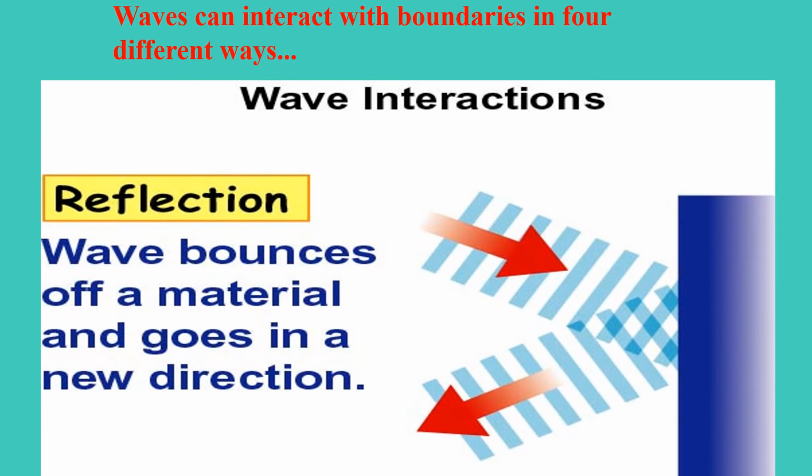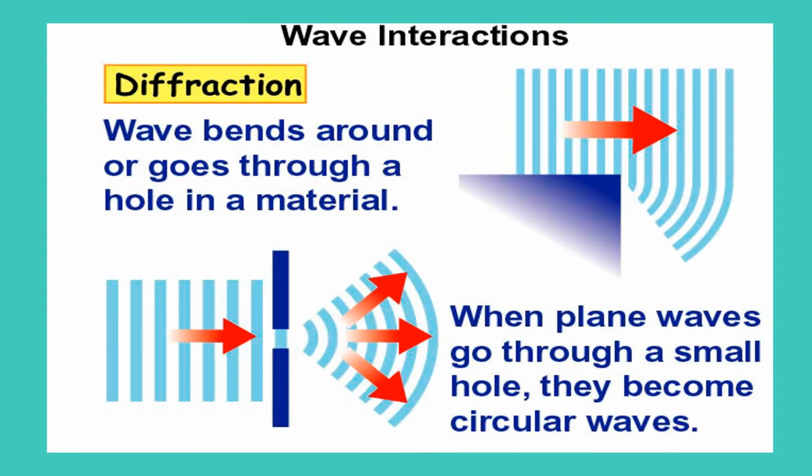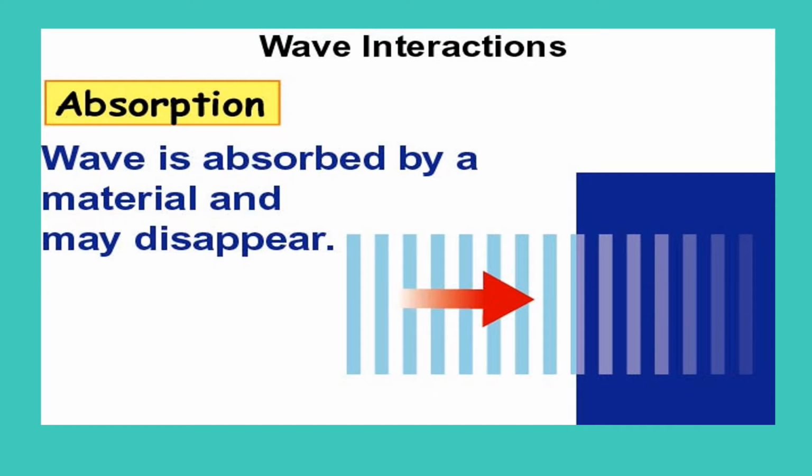Waves can interact with boundaries in 4 different ways. One way is by reflection. In reflection, the wave bounces off a material and goes in a new direction. In refraction, the wave passes through a material and bends. In diffraction, the wave bends around or goes through a hole in a material. When plane waves go through a small hole, they become circular waves. In absorption, the wave is absorbed by a material and may disappear.